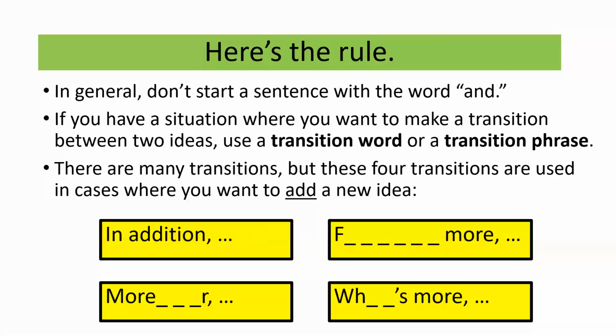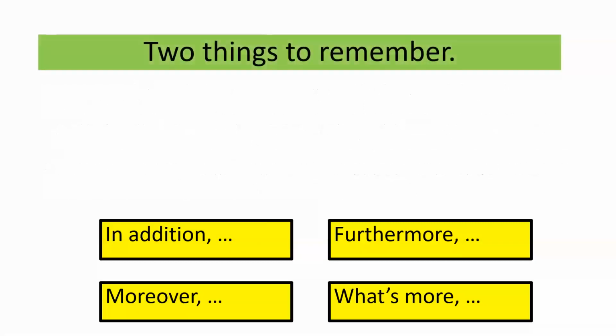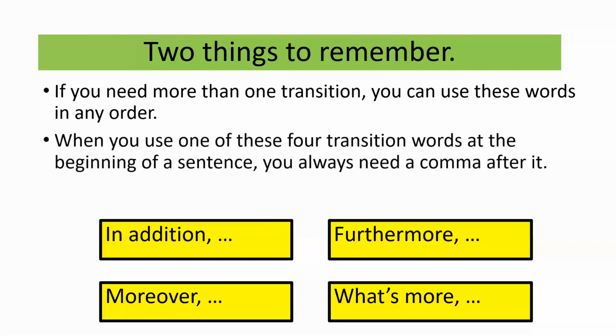You should have in addition, moreover, furthermore, and what's more. So there are 2 things to remember when you want to use these words. First, if you need more than one transition, you can use these words in any order. You can pick whichever one you want. It doesn't matter. And when you use one of these 4 transition words at the beginning of a sentence, you always need a comma after it. So after a transition word, put a comma.